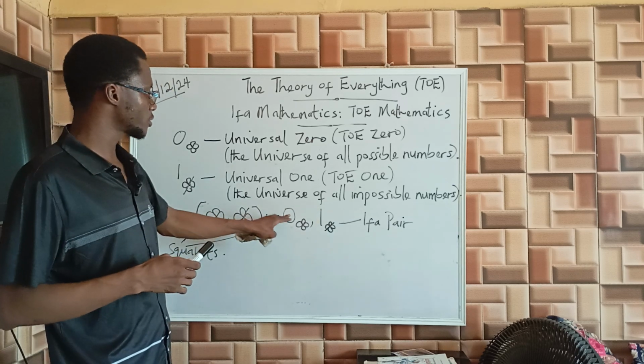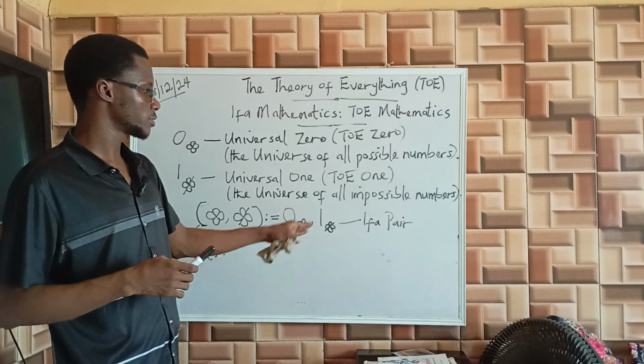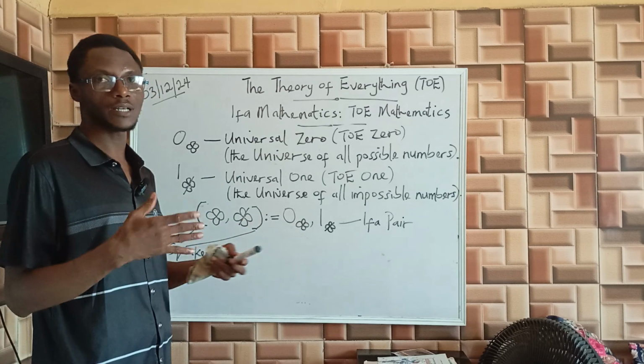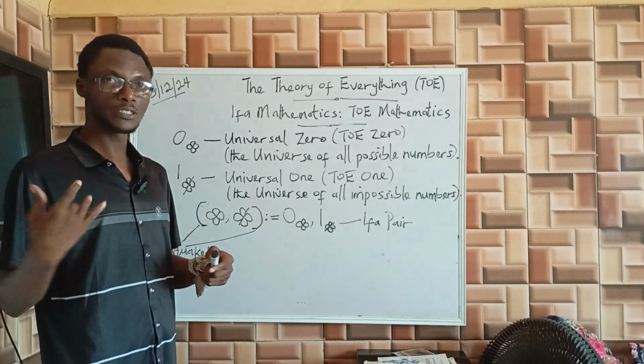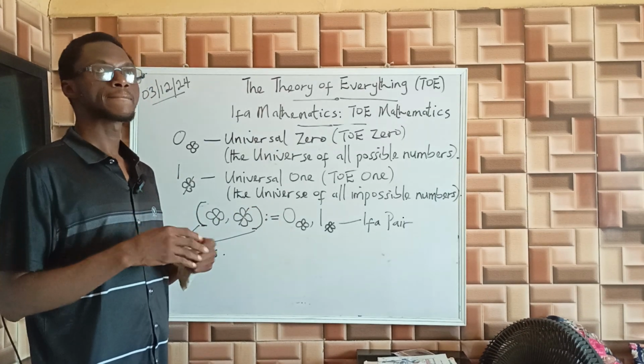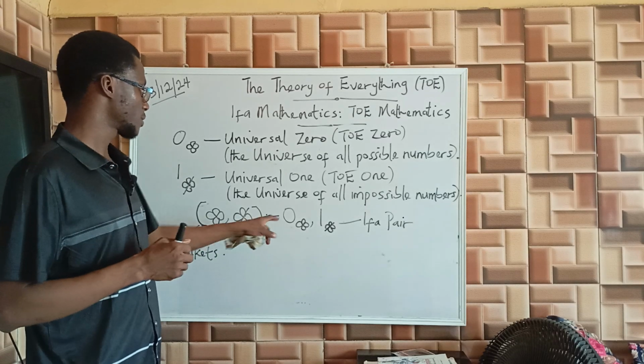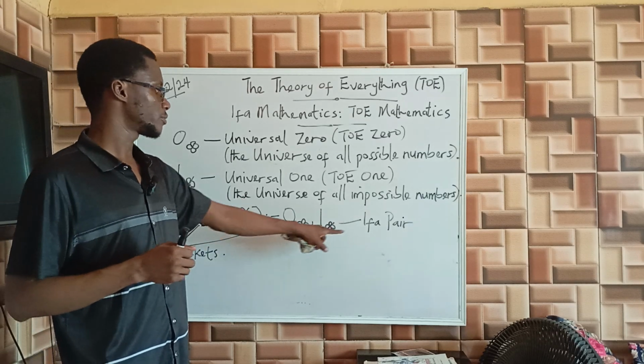So all those universes of numbers that we wrote, the Ifa numbers, Ifa natural numbers, integers, and so on, and the duals of those universes, this is a shortened way of writing it.